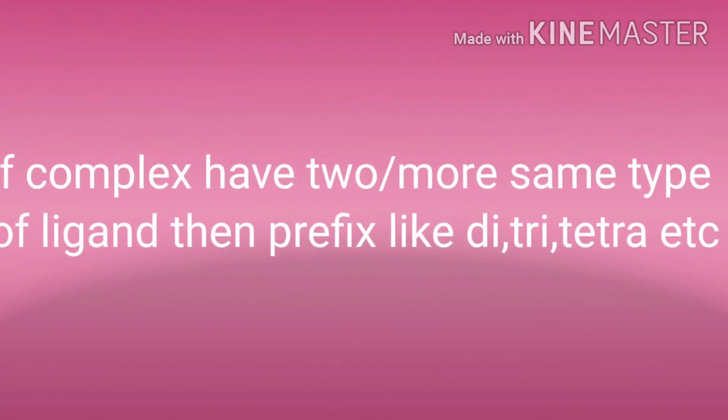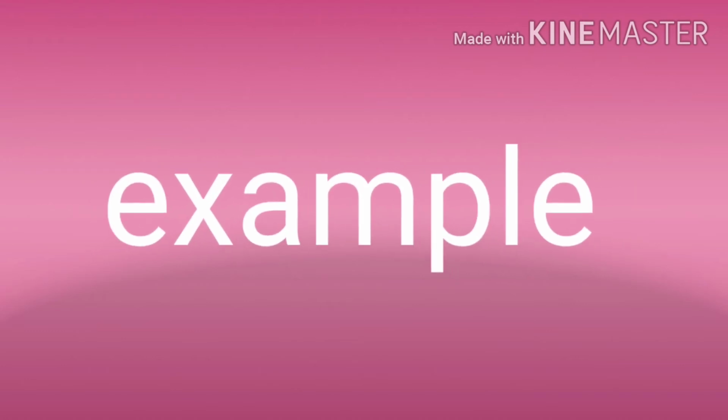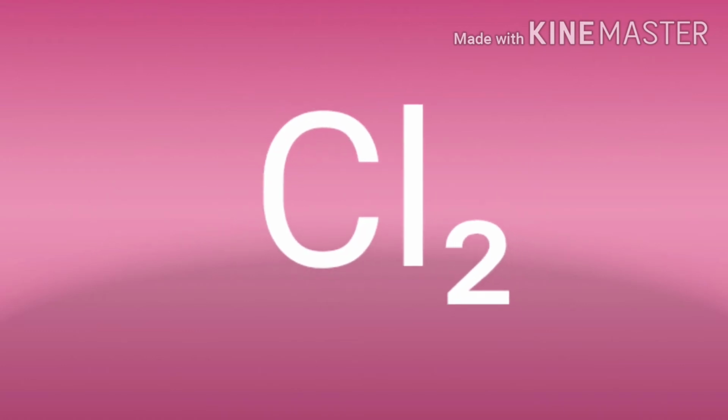Now the rule 5. If the complex has two or more ligands of the same type, then use prefixes like di, tri, tetra, etc. For example, Cl2.